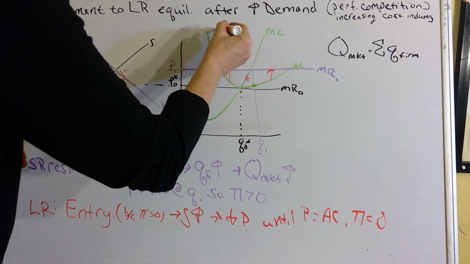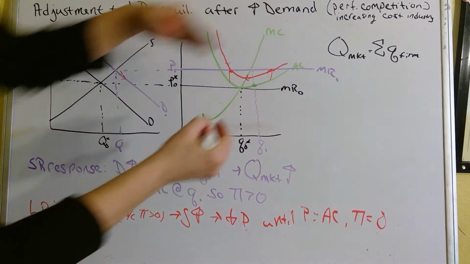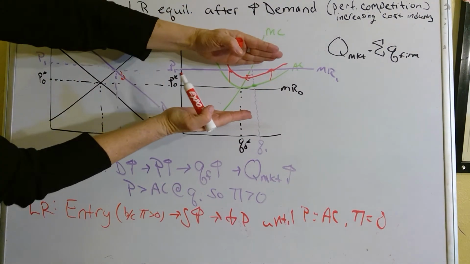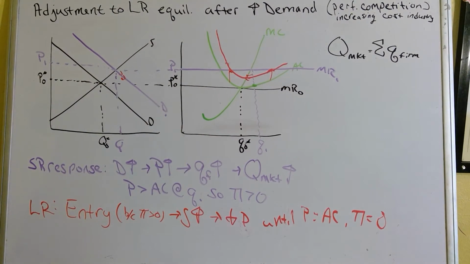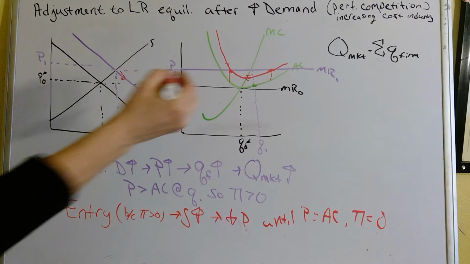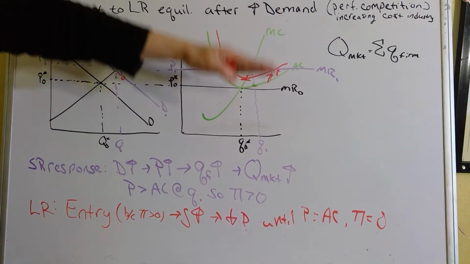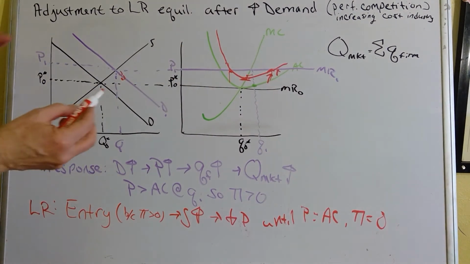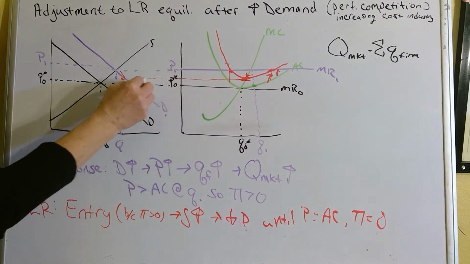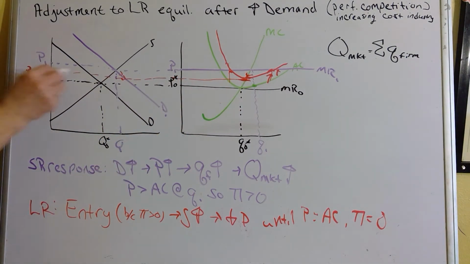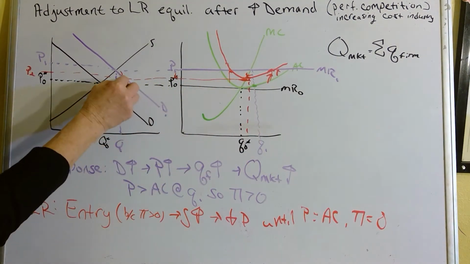So average cost is moving up as firms are entering, as price is moving down. You can see price is falling and average cost is rising. And the same thing's going to happen as in a constant cost industry. Price is going to keep falling until price hits minimum average cost. It's just that because average cost is shifting up as firms enter, minimum average cost is now higher than it was before. So firms will enter, price will fall until price equals minimum average cost. But the point is, that doesn't take as much entry anymore. It doesn't take as much entry.